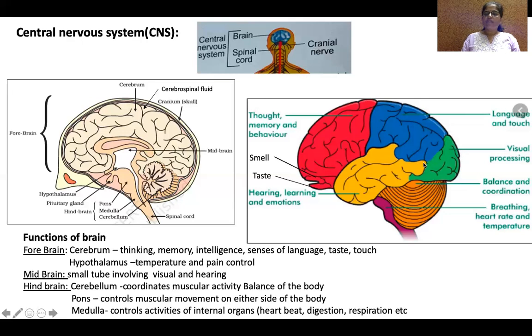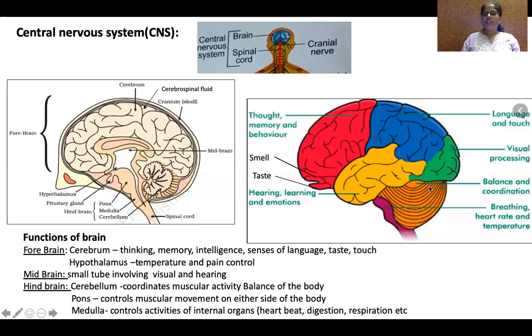Similarly, this is in the midbrain. And here, important thing, hearing and learning the new things or controlling emotions. This part of the brain deals with hearing and learning as well as controlling emotions. This is a part of the forebrain. This yellow and green is a midbrain. Visual and hearing happens by midbrain.